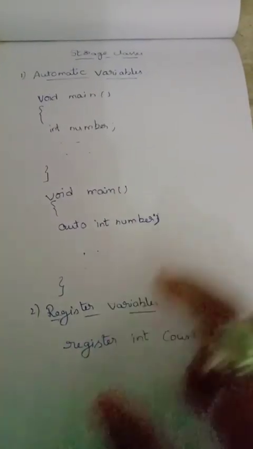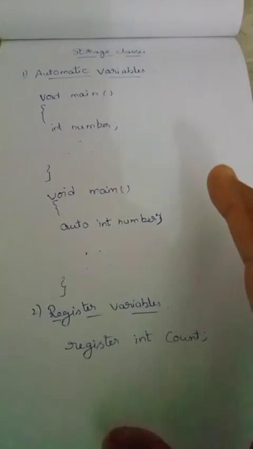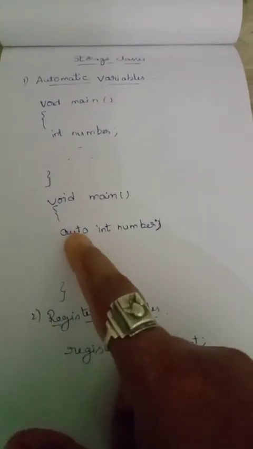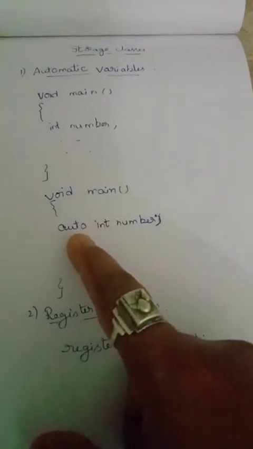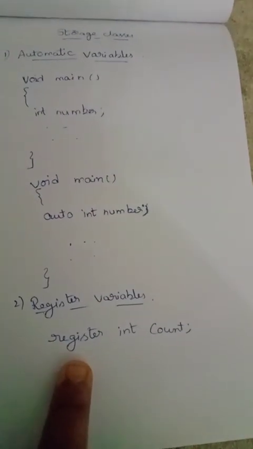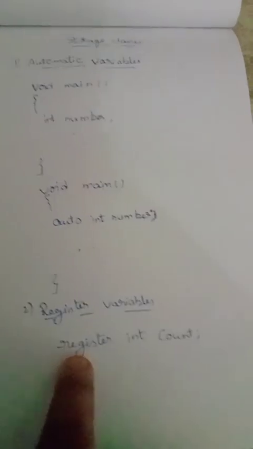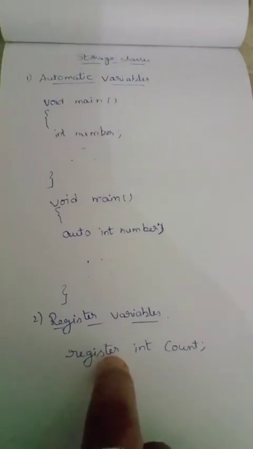Have you understood the whole topic? Automatic variables are created by using the keyword auto, and register variables are created by using the keyword register. Understood?